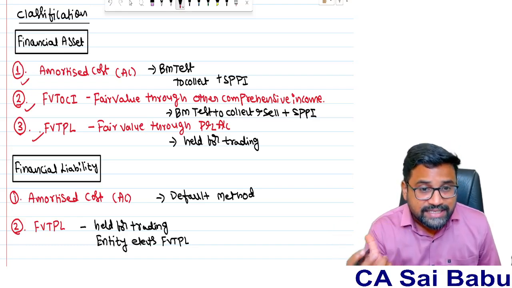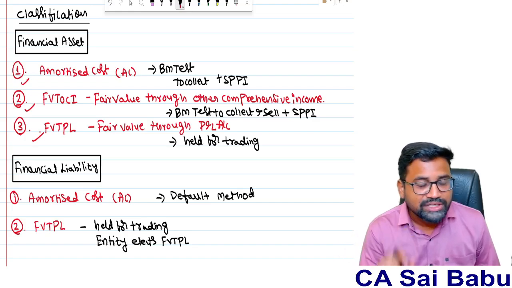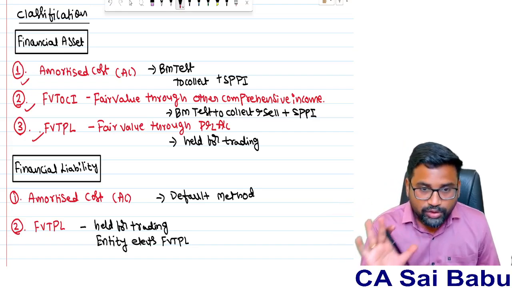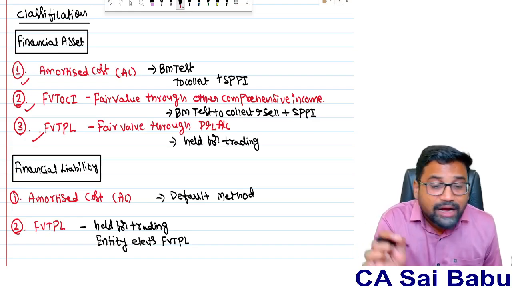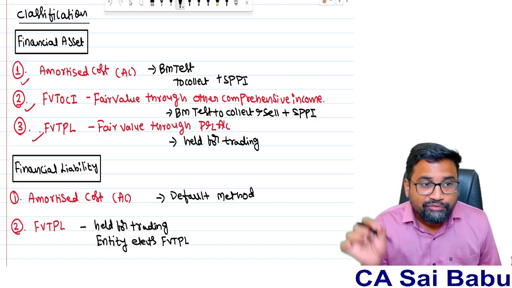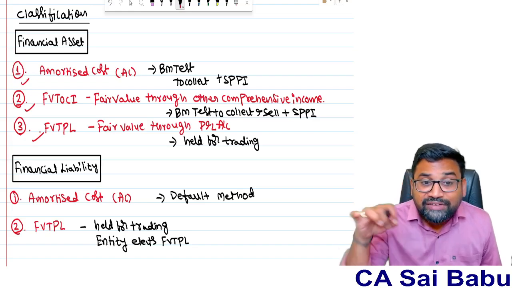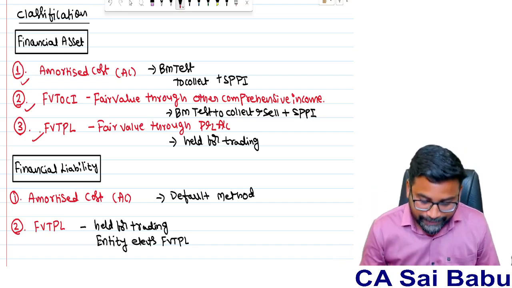So financial assets are classified under any one of the following: amortized cost, fair value through other comprehensive income, fair value through P&L account. Sir, when is a financial asset classified under the amortized cost model, when under the FVT OCI model, when under the FVT PL model? Of course I will tell, wait.